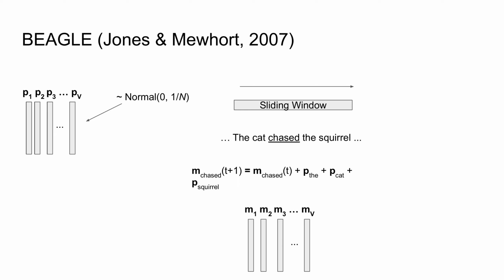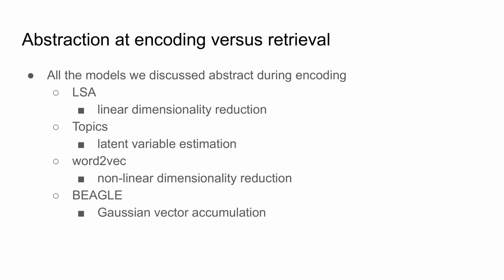Over time, the item vectors stabilize to patterns that capture the history of usage of the words in the training corpus. All these approaches reduce the original word by context statistics into a more abstract representation. One limitation is that the representations are static and require further mechanics for contextual grounding. An alternative is to abstract at retrieval instead of encoding.